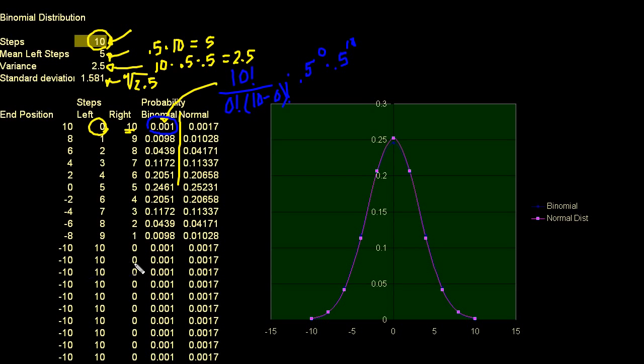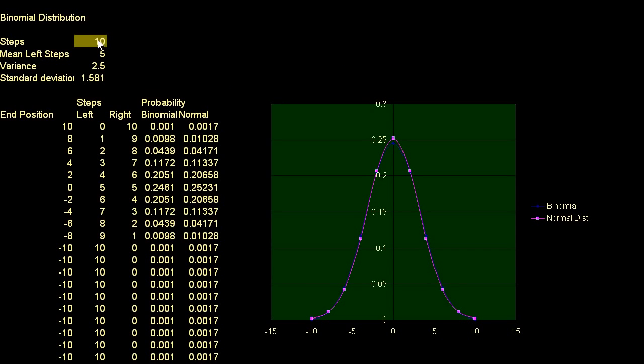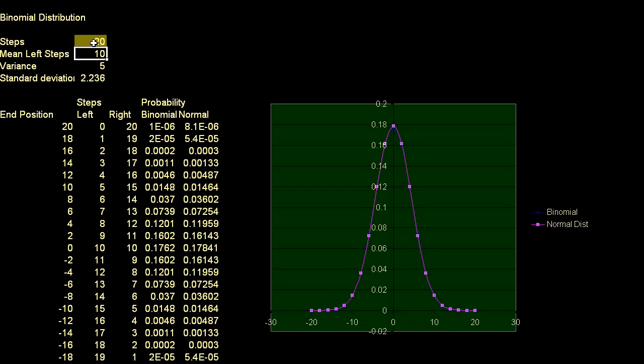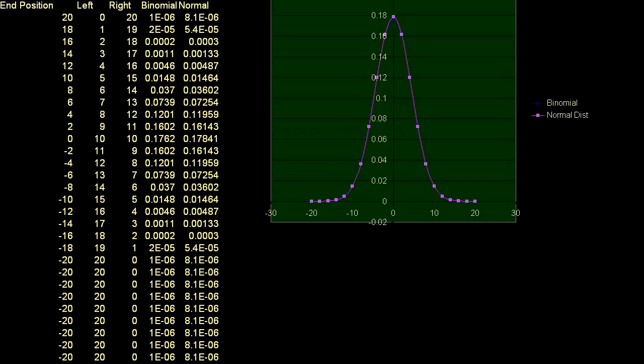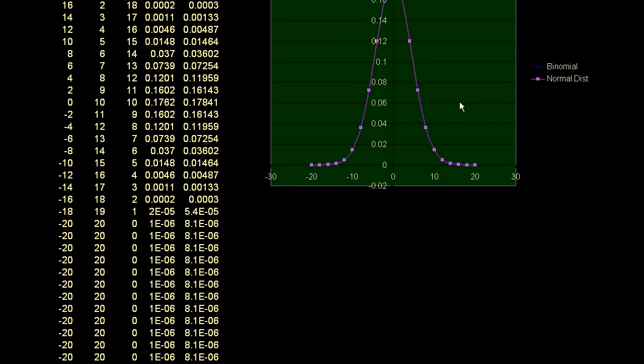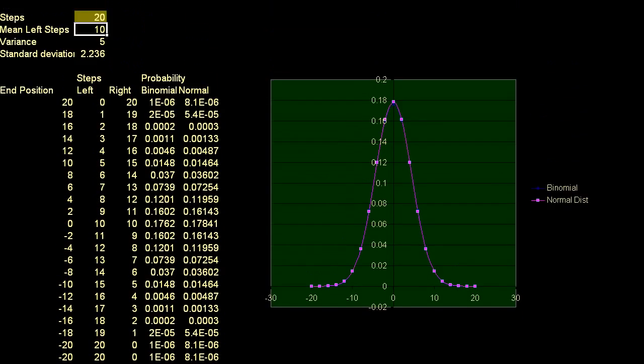And then right here, after this line right here, you can almost ignore it. I did that so that I can do a bunch of different scenarios. So for example, if I were to go to my spreadsheet, and if instead of doing 10 steps I wanted to do 20 steps, then everything changes. And that's why down here, after you get to a certain point, the whole thing just repeats. I'll let you think about why I do that. Maybe I should have made a cleaner spreadsheet, but it doesn't affect the scatter plot chart that I did.